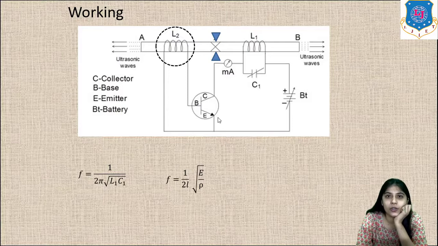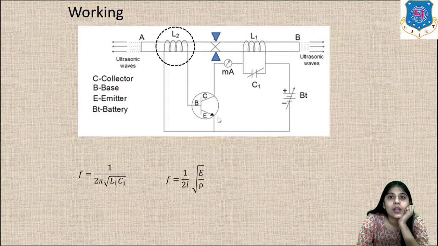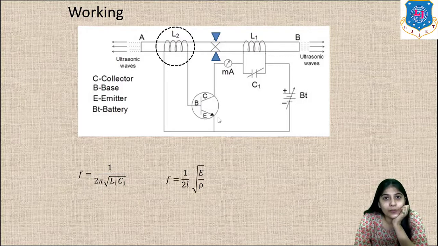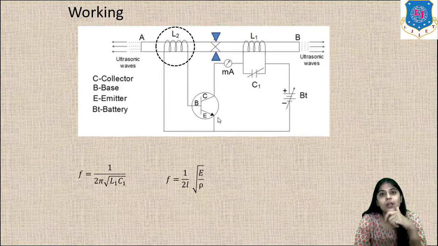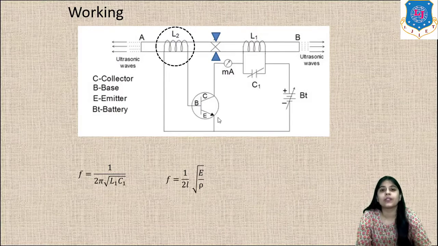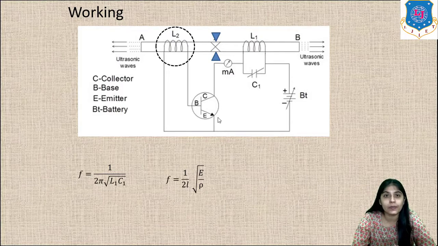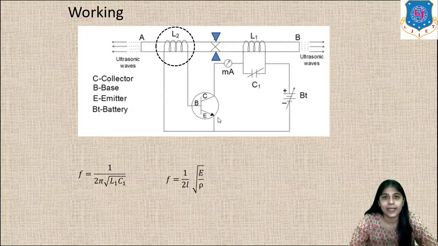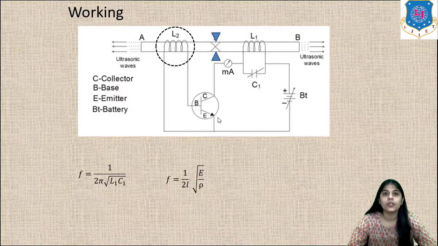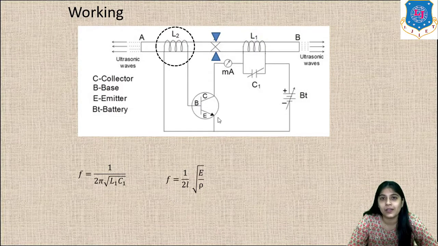Whenever the battery is switched on, first of all, current passes through the tank circuit. The tank circuit produces alternating current of frequency 1 upon 2 pi root L1 C1. Then a magnetic field is produced when the current is passed through the coils. Due to this magnetic field, the rod is magnetized. And any change in current or magnetic field will produce EMF. We have learned this in Faraday's law. Now this EMF is fed back to the transistor again.